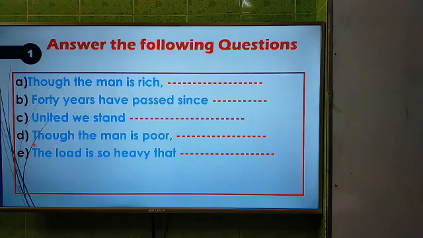Number D, though the man is poor. Number E, the load is so heavy that. There are 5 incomplete sentences. We have to write down the answers of these sentences according to their rules, and that's why you will get 5 minutes.